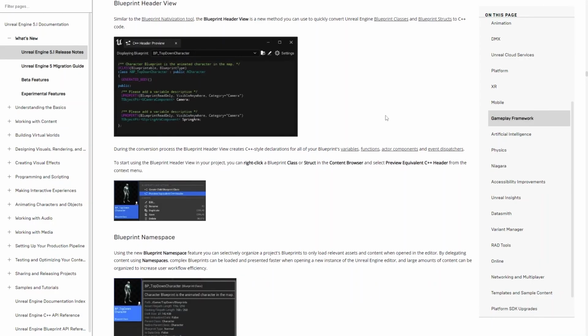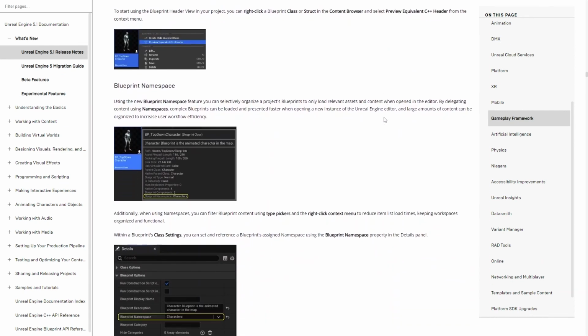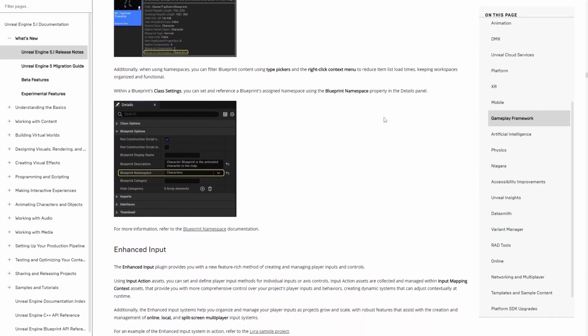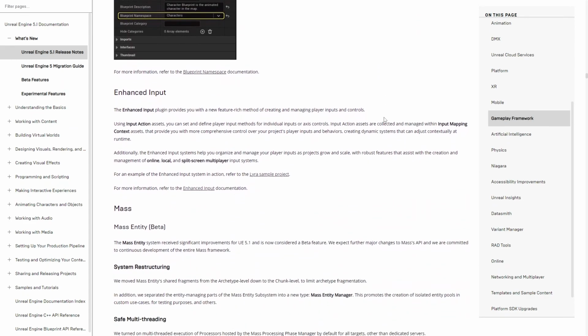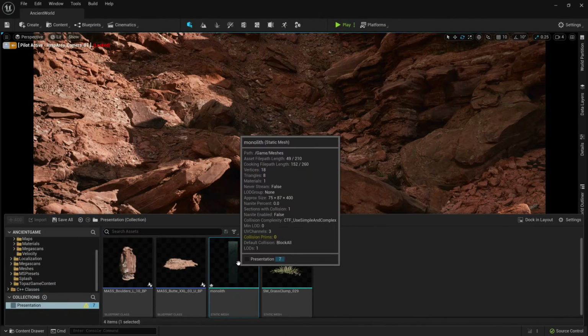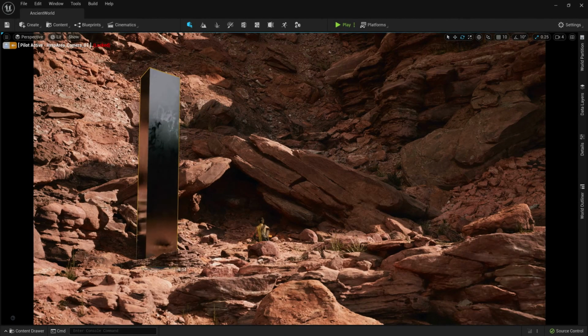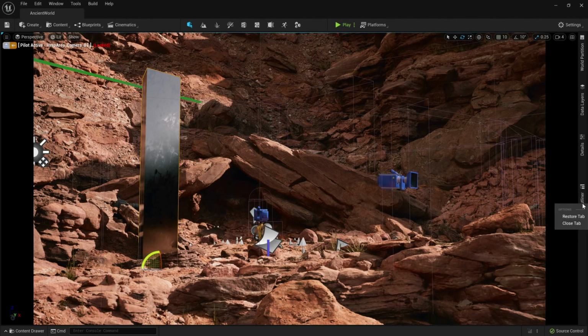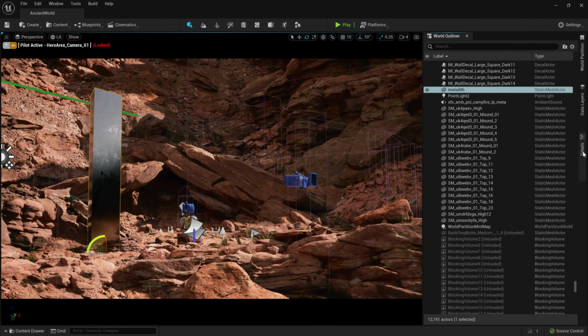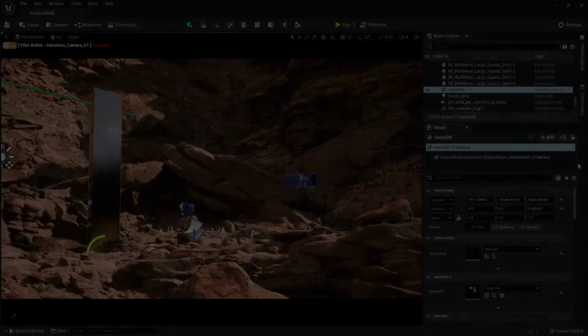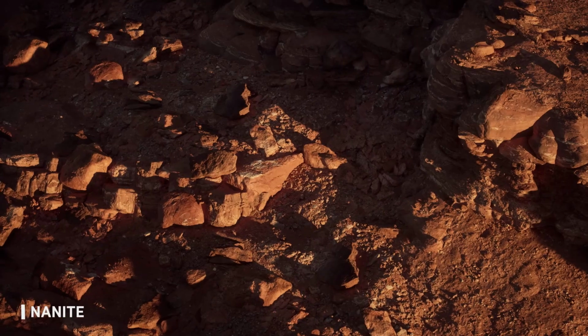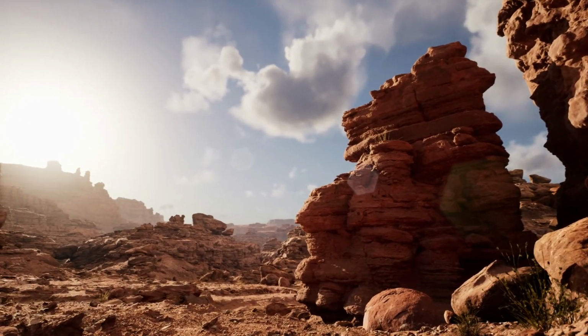Blueprint. We got a couple of things, but importantly, Blueprint Namespace. And if you know coding, you know that this is fun. It allows you to more granularly divide blueprints into different categories. This way, you're going to be able to display only things that interest you, or certain developers, let's say LDs, which stand for level designers, or environment artists. You would like to speed up the boot of Unreal Engine, or UEFN, for them.